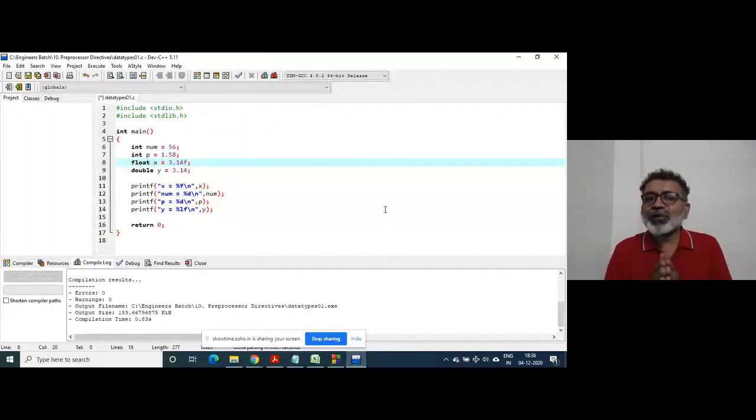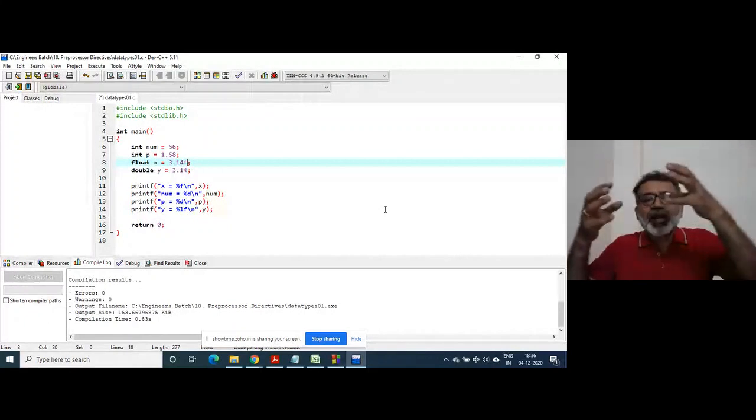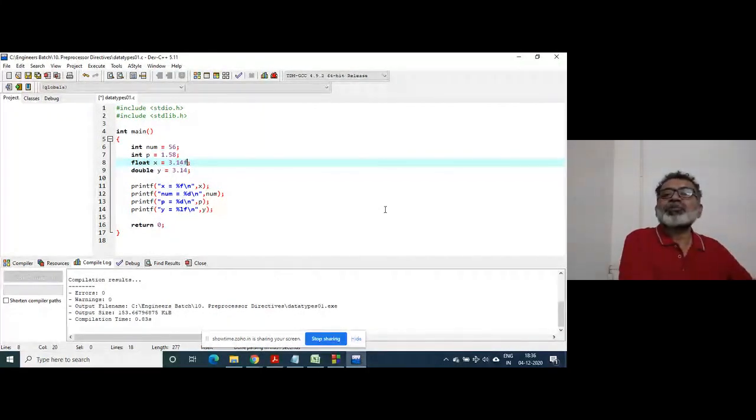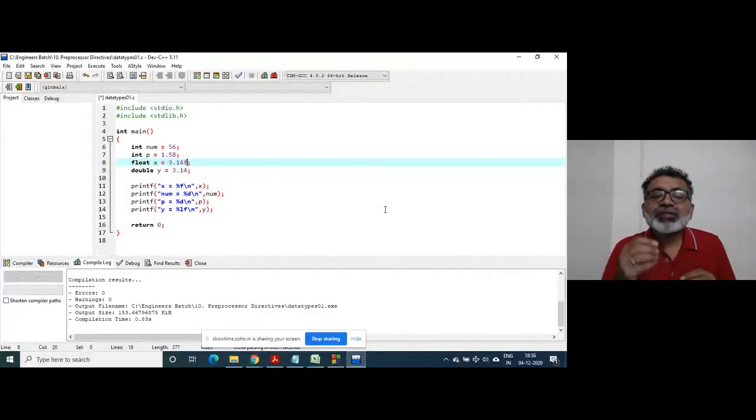Then 3.14 is temporarily stored inside 4 bytes of memory, and the contents of 4 bytes can easily be stored in the 4 bytes of memory of variable x. Got that? So that is the reason we write, or we should write, f over there. I hope this much explanation is enough for you.